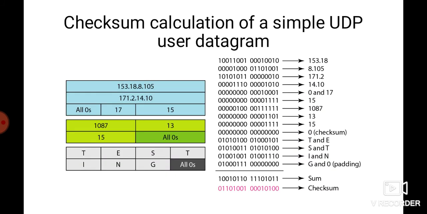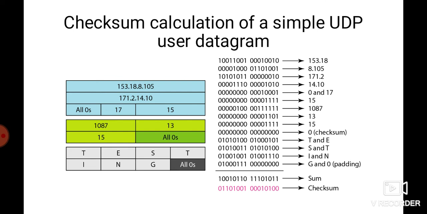Next we will see the checksum calculation of a simple UDP user datagram. These are the fields of the pseudo header. The first one is 153.18, so we take the first two bytes, and then 8.105. We have divided this address into two parts and converted them into binary format.